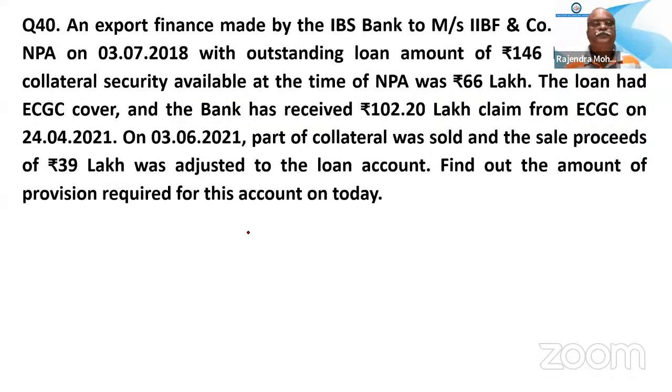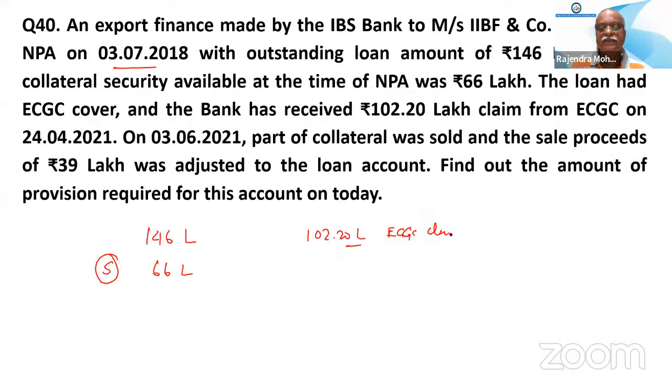An export finance made by surrender turned NPA on this date with outstanding loan amount of 146 lakh. So 146 lakh is the outstanding. Collateral security available is 66 lakh. This is the security available. The loan has ECGC cover and the bank has received 102.20 lakh as the ECGC claim. ECGC claim it has received.